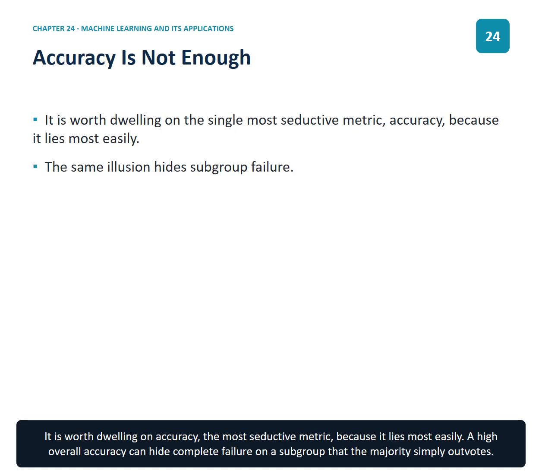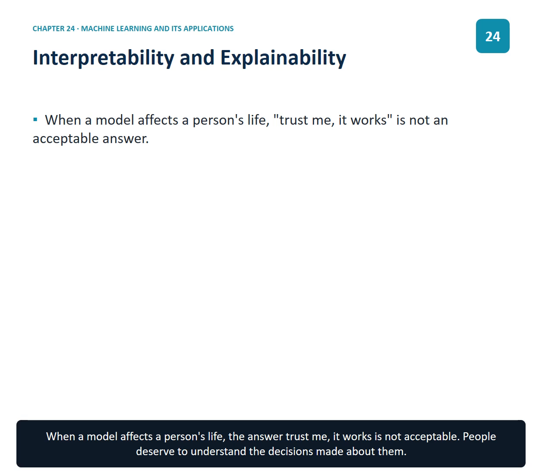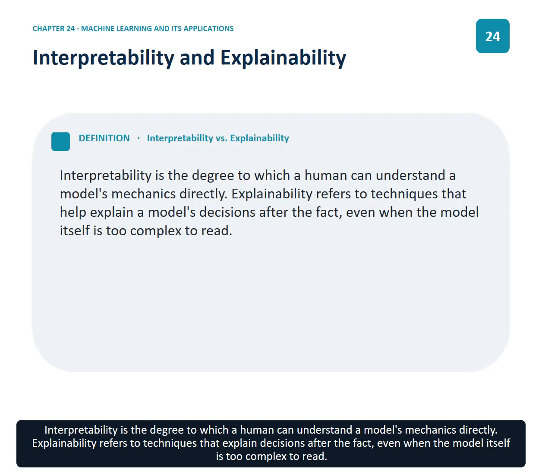It is worth dwelling on accuracy, the most seductive metric because it lies most easily. A high overall accuracy can hide complete failure on a subgroup that the majority simply outvotes. When a model affects a person's life, the answer, "trust me, it works," is not acceptable. People deserve to understand the decisions made about them.